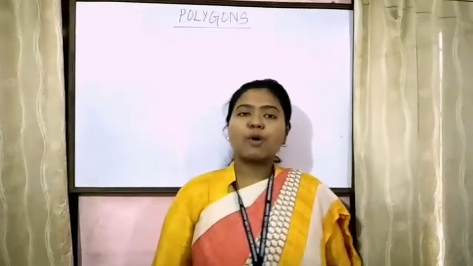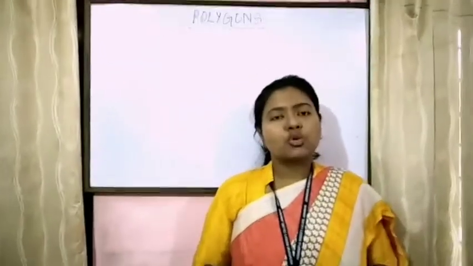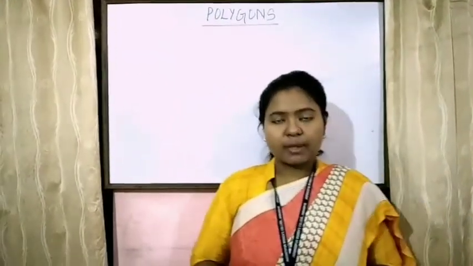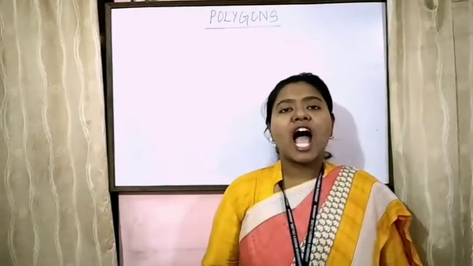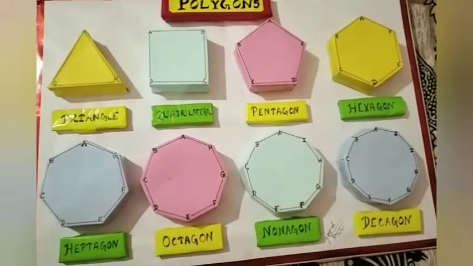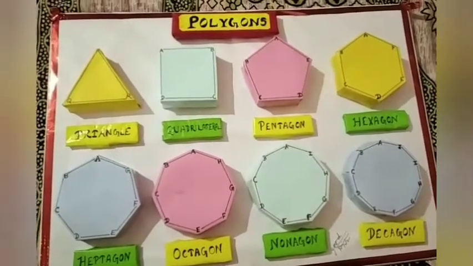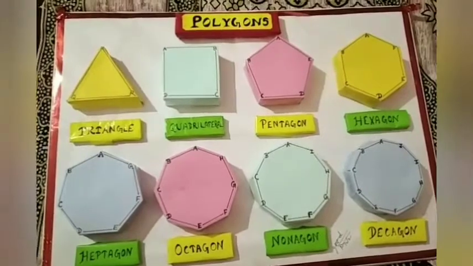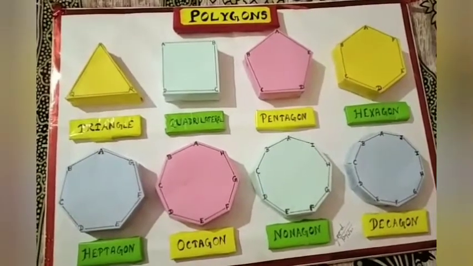Now students, as I have already told you, polygons are simple closed curves made up of only line segments. Now students, each line segment of a polygon is known as its side. And polygons have their own unique name based on the number of sides they are made up of. Students, I'll explain this concept with the help of a model. Okay? Now students, in this model you can clearly see how polygons are named on the basis of the line segments they are made up of.